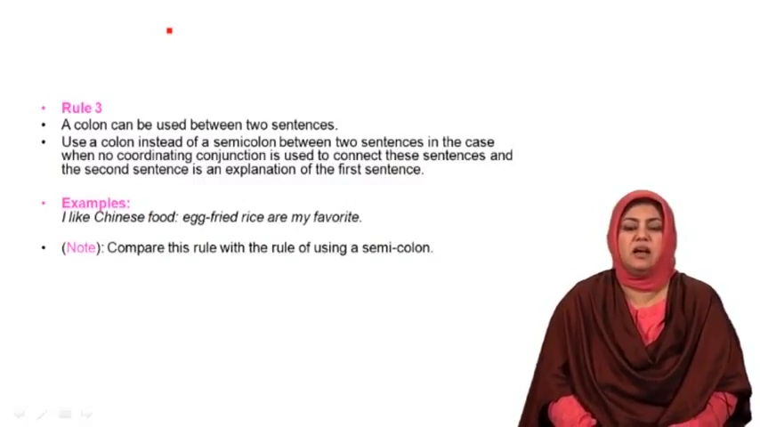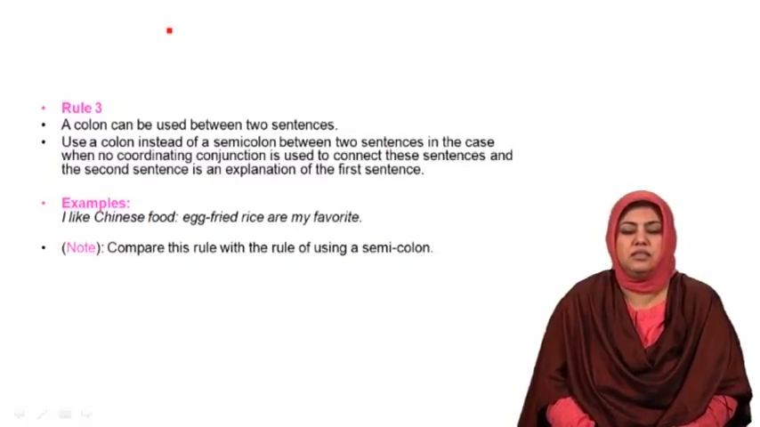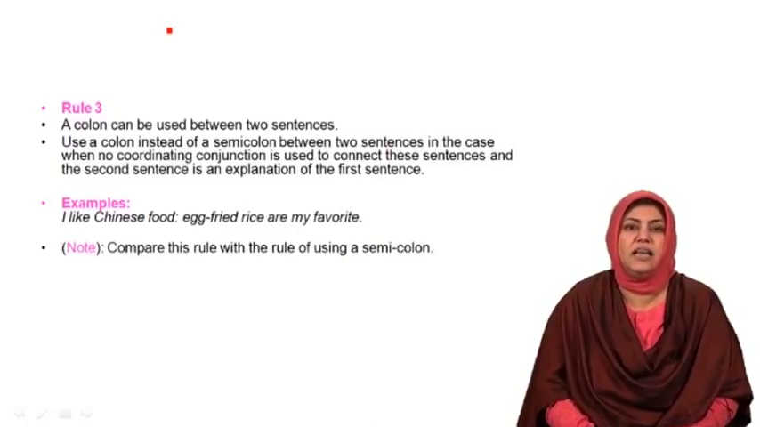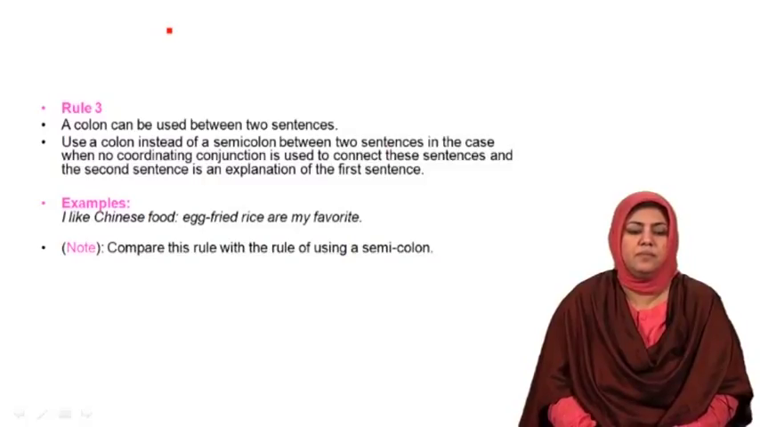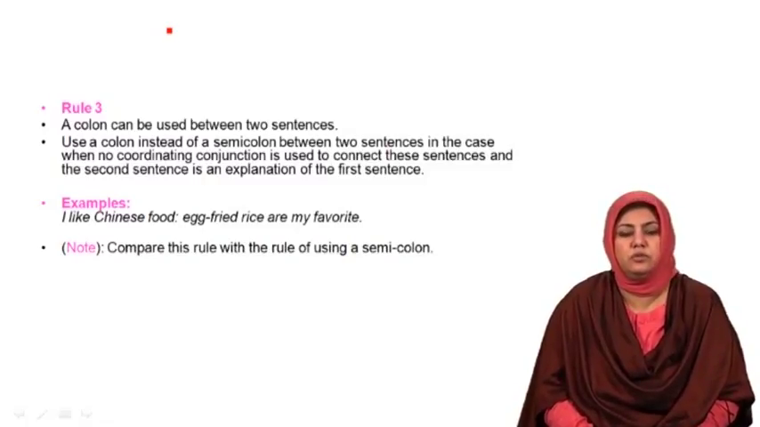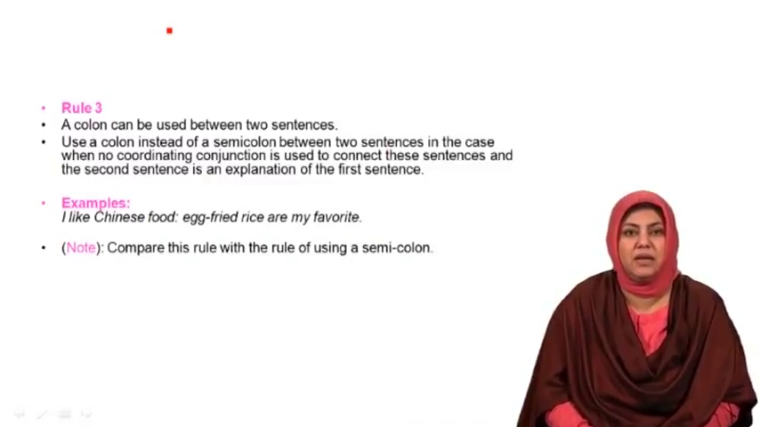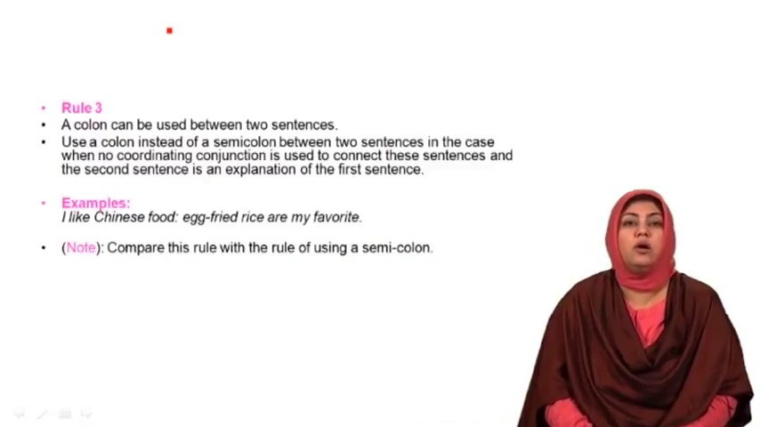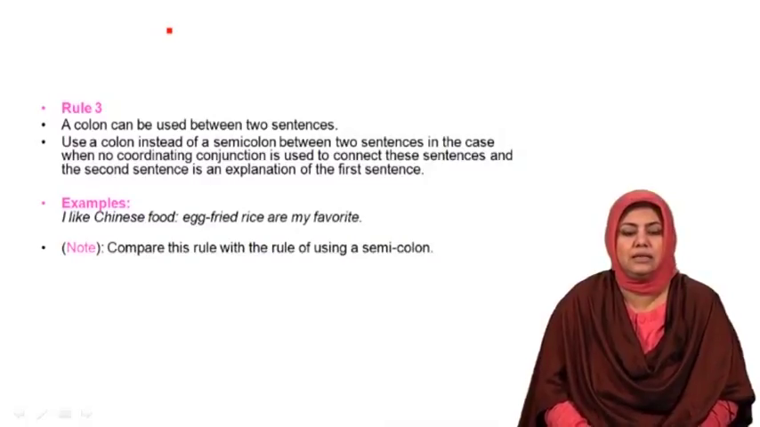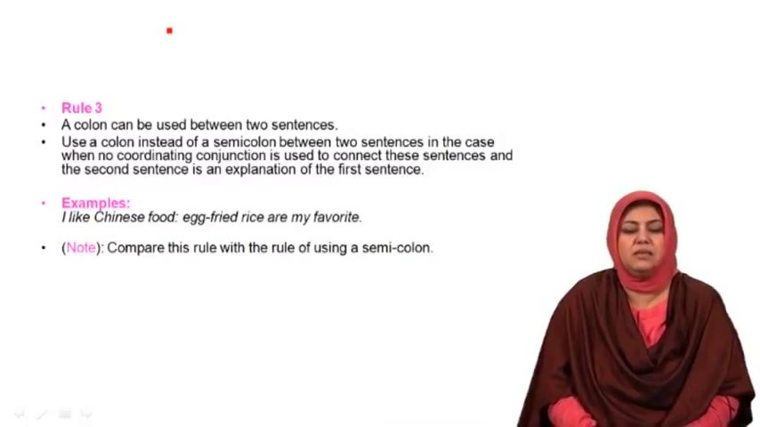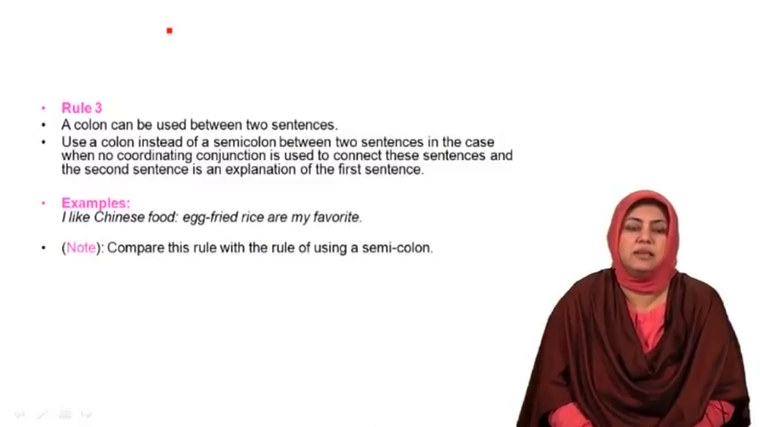Look at the second sentence. Egg fried rice is my favorite. This part is actually an explanation of what? I like Chinese food. So after telling I like Chinese food, basically the writer tries to explain, to give additional information on what particular Chinese food he or she likes. Please compare this rule with the rule of using a semicolon.